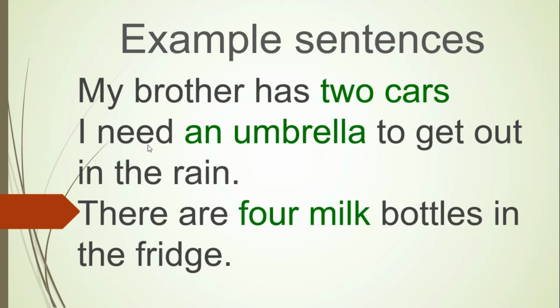Examples: my brother has 2 cars, which can be counted. I need an umbrella to go out in the rain, a single umbrella. There are 4 milk bottles in the fridge. 4 is countable.